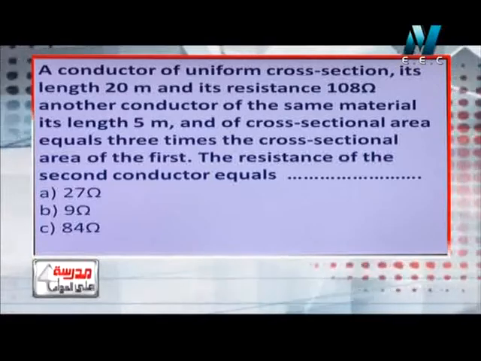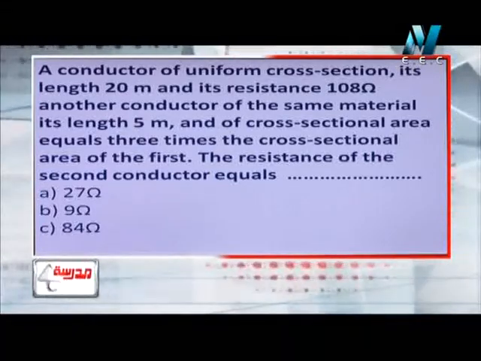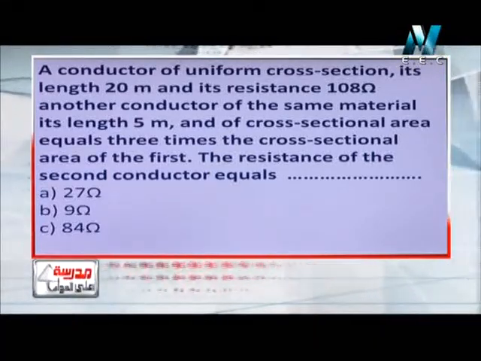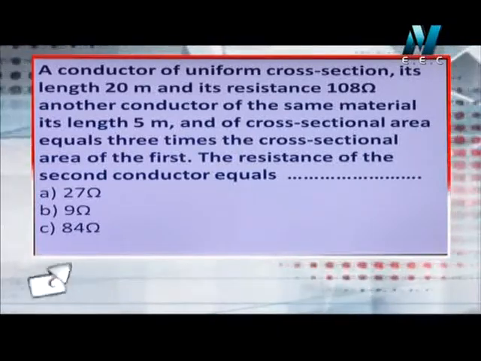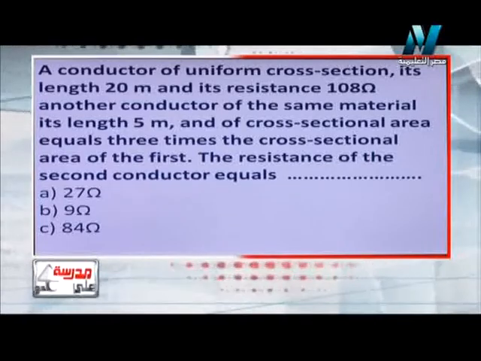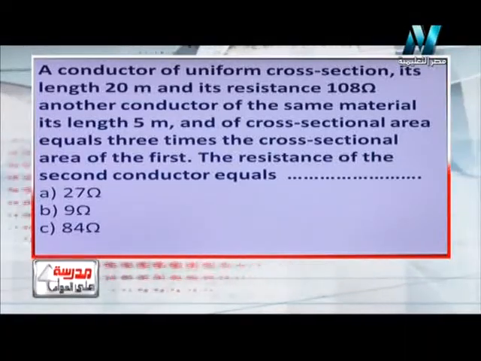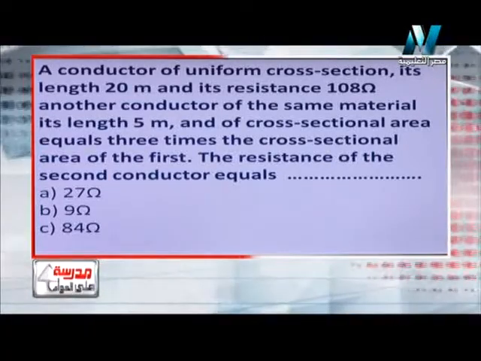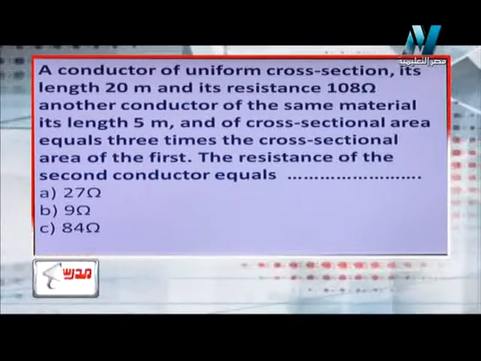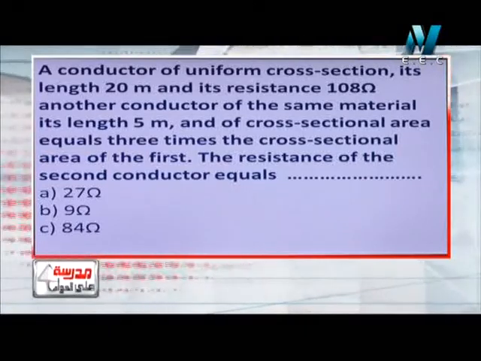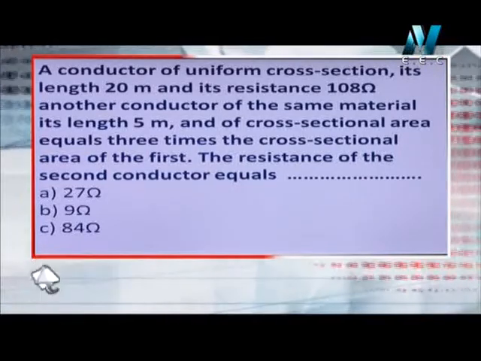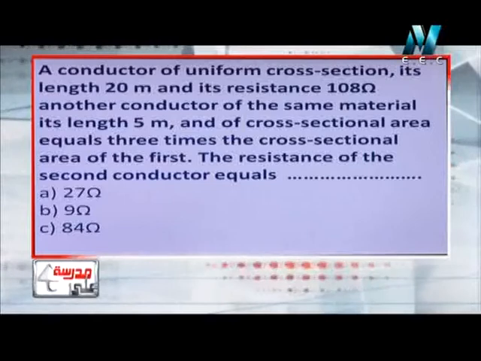In this question, he tells us, okay, a conductor of uniform cross-section area, its length is 20 meters, and its resistance is 108 ohm. Another conductor of the same material, so they have the same resistivity, has length 5 meters, and the cross-section area of it is 3 times the cross-section area of the first conductor. So find the resistance of the second conductor.